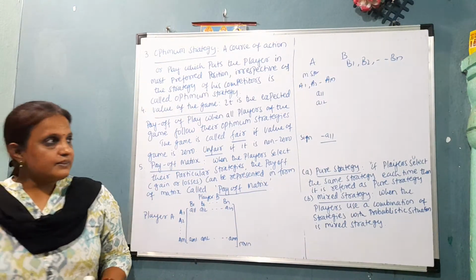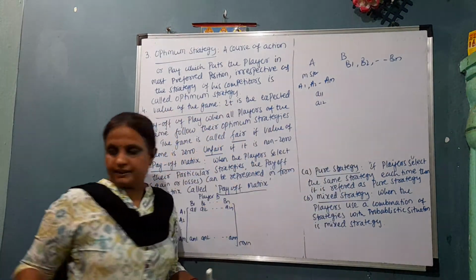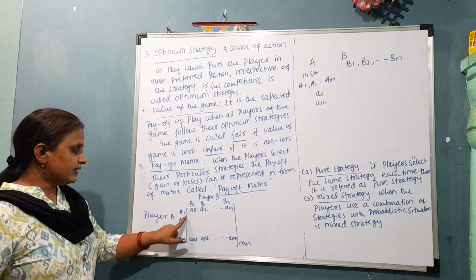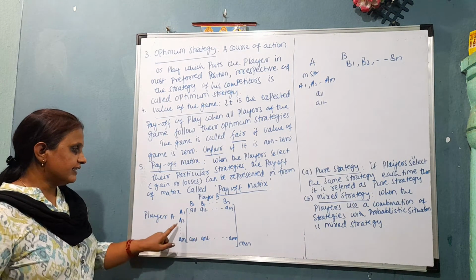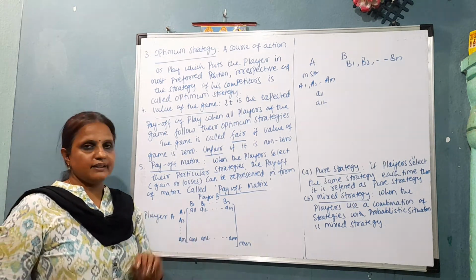Now if we have m strategies for player A and n strategies for player B, it will be expressed in the form of a matrix. Say a11 means the A1 B1 strategy, a12 the A1 B2 strategy, and so on. So we get an m by n matrix.